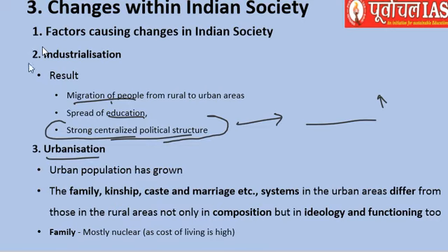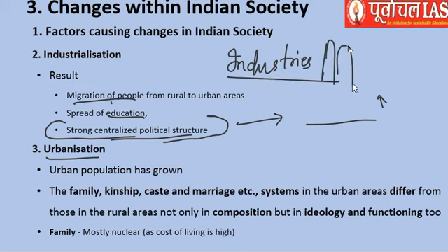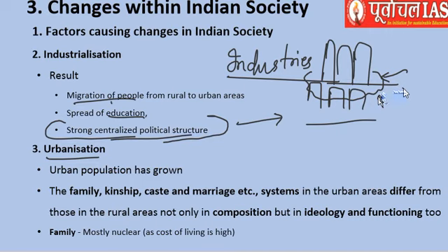We can say that if industries are established in a particular area, what happens? You need various workers there. Workers need to work in these industries, and these workers used to come and create settlements around the industries, and this created urbanization. They came out of their villages, out of their habitat, and they moved near to the industries and created this thing known as urbanization. So urbanization is followed by industrialization. Oh, sorry, industrialization comes first and then urbanization happens.